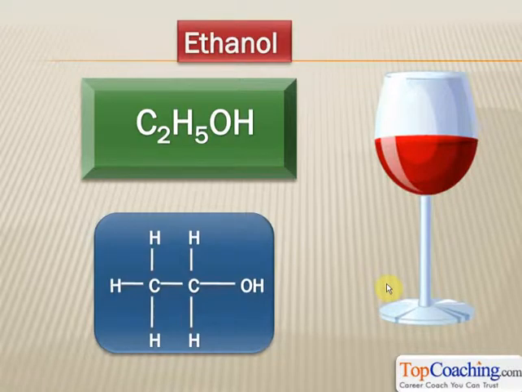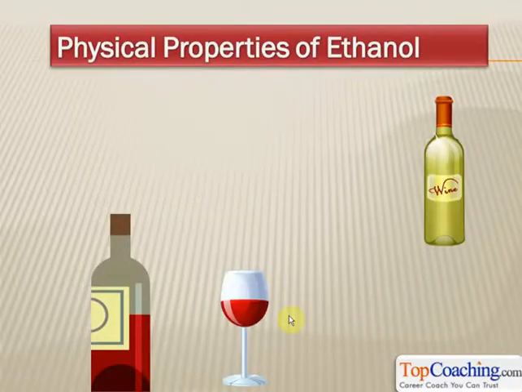Here's the structure of ethanol. As you can see, one of the hydrogens of ethane has been replaced by an alcohol group. So this is the basic structure of ethanol. Well, have you encountered ethanol in daily life? Ethanol is the alcohol that people generally drink. So ethanol is present in wine, whiskey, beer and many other alcoholic drinks. Understood? This wine glass here has ethanol in it.